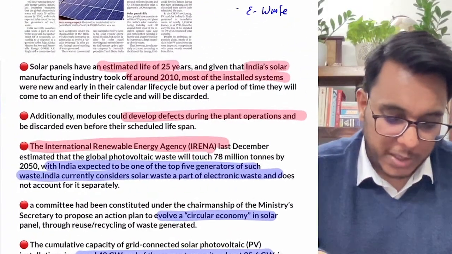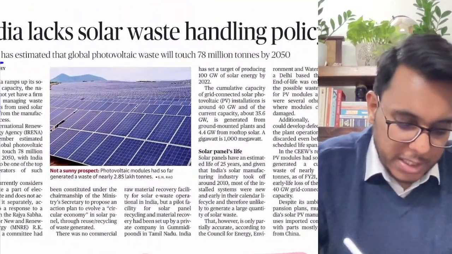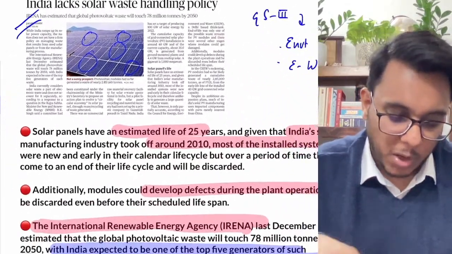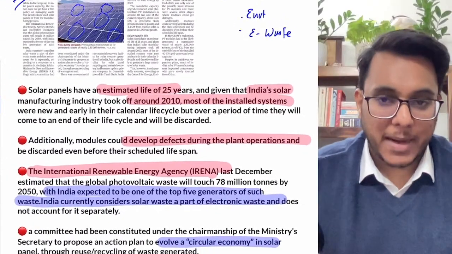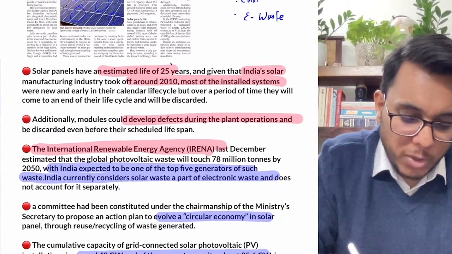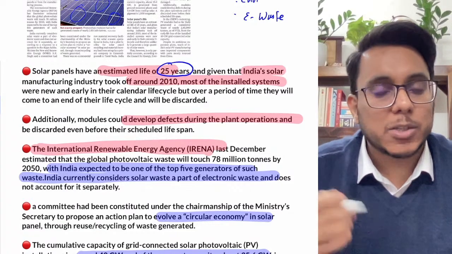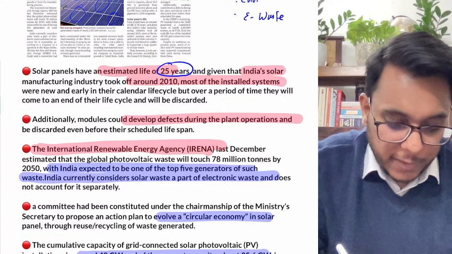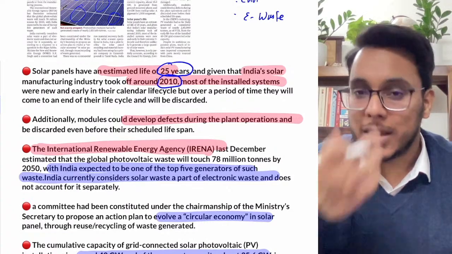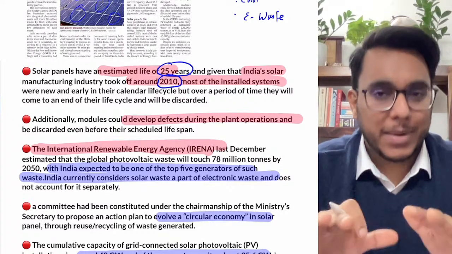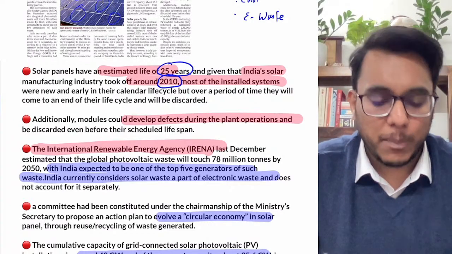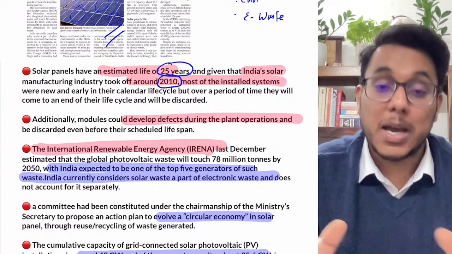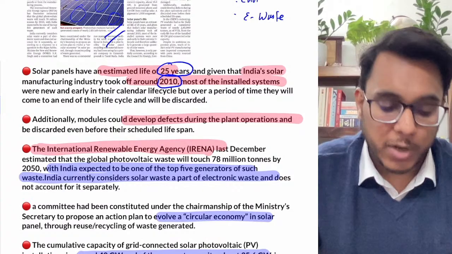Now understand that when we talk about solar energy, there are solar photovoltaic cells, these solar panels that are to be installed. These solar panels have an estimated life of around 25 years. In India, solar manufacturing and the solar industry took an uptake around 2010. Now we are in 2022. So right now it is not a very big problem, because the solar industry is in the middle of its life cycle. But after 15 or 20 years, what will happen?